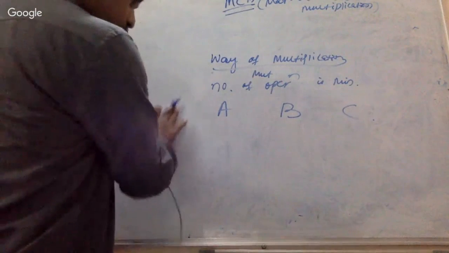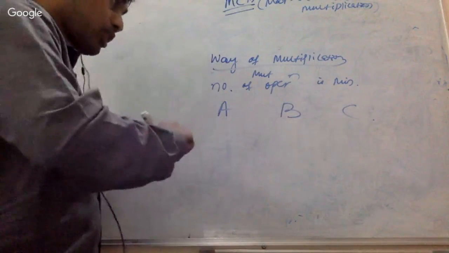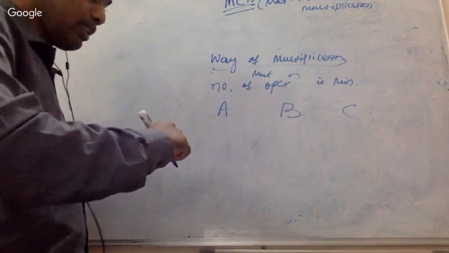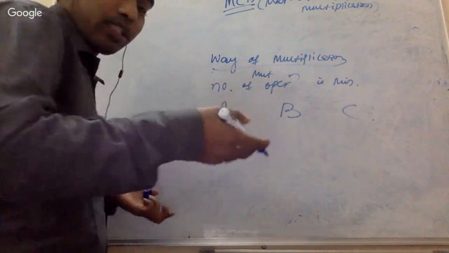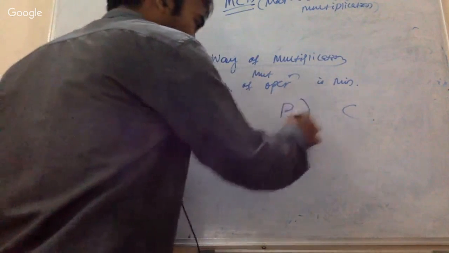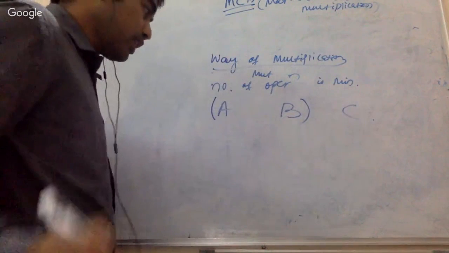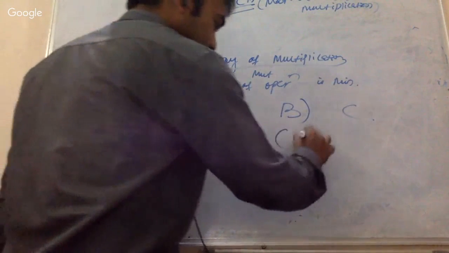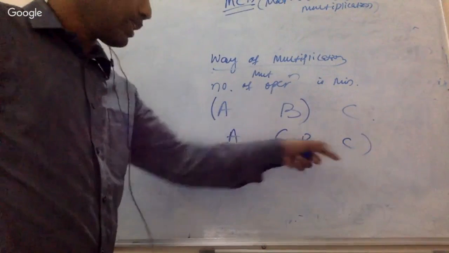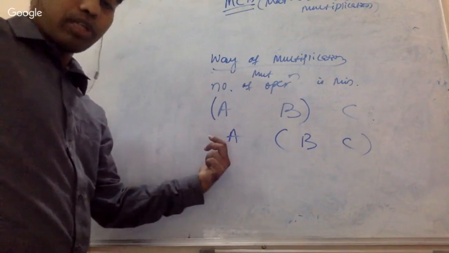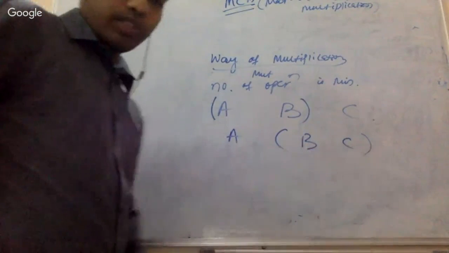Suppose there are three matrices A, B, C. What are the different possible ways of multiplying these three matrices? First of all, I can multiply A with B, then go for multiplication with C. Or else, A, then B, C: I can multiply B and C, and then multiply with the matrix A.